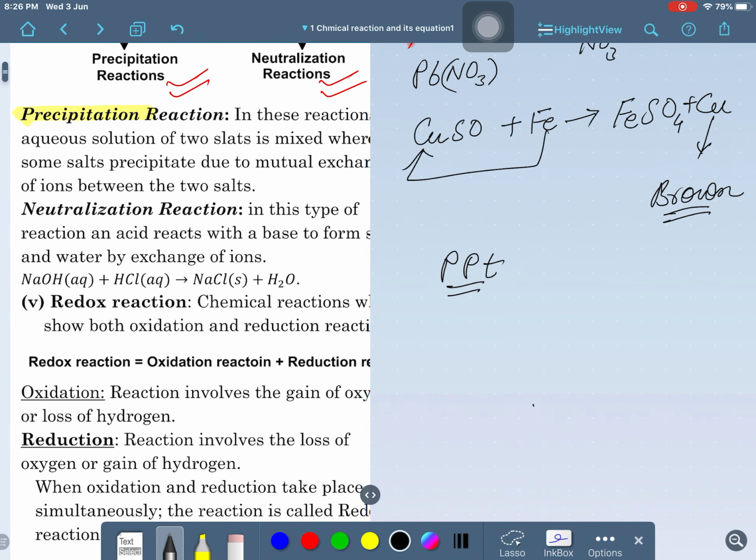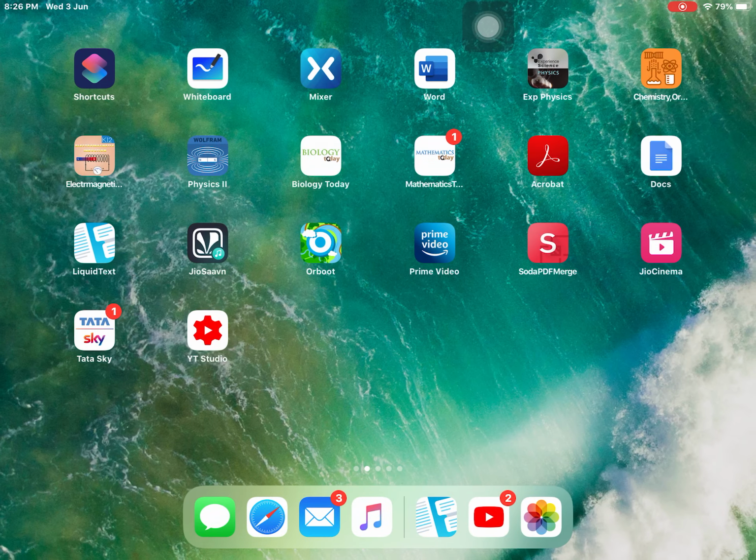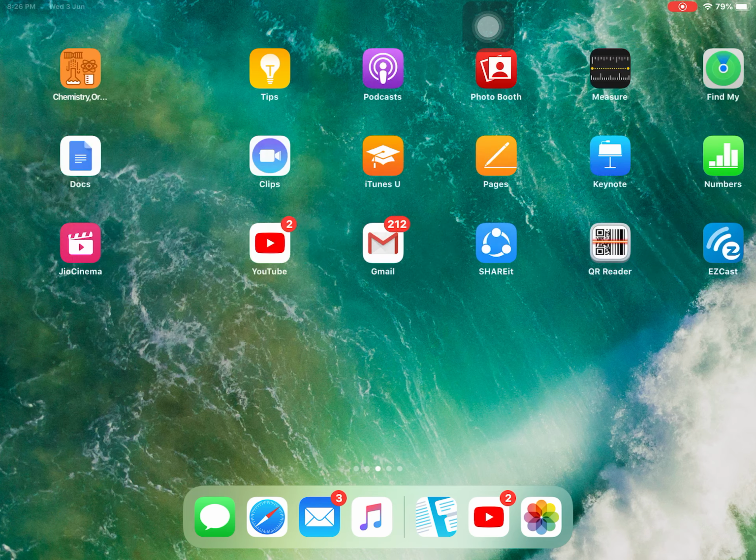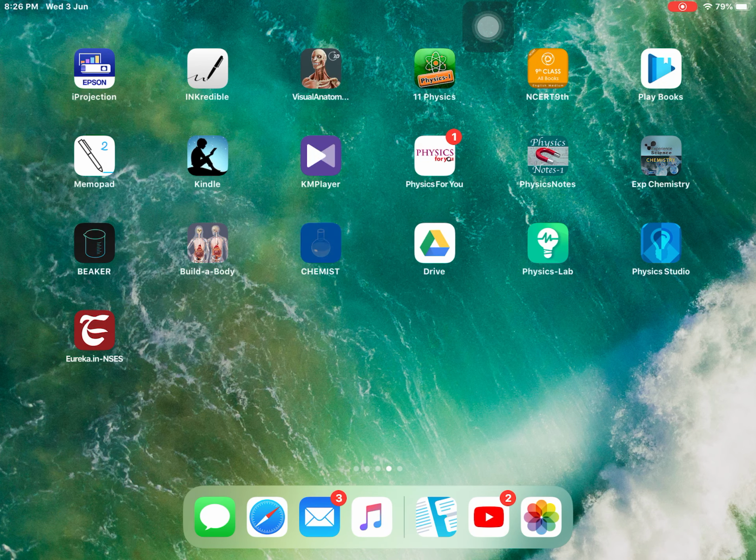NaOH and HCl. We can take these here. This is called a neutralization reaction. PPT will also form here. So I am telling you, NaOH and HCl. Okay, we can perform this reaction. NaOH and HCl, we will take here. Clear, guys, right now? NaOH and HCl.